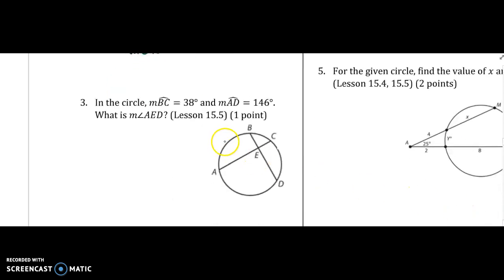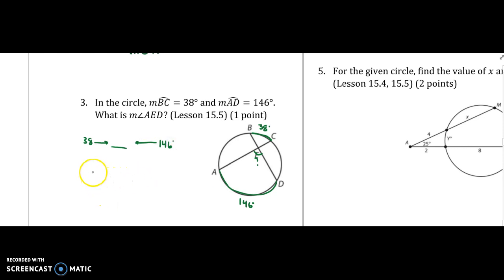In the circle, the measure of arc BC is 38 degrees. And the measure of arc AD is 146. It wants to know, what is the measure of AED? What's the measure of this angle right here? Well, we have to remember that the measure of that angle is the number that's directly in between 38 and 146. So you can think about this. What's the number that's directly in between 38 and 146?